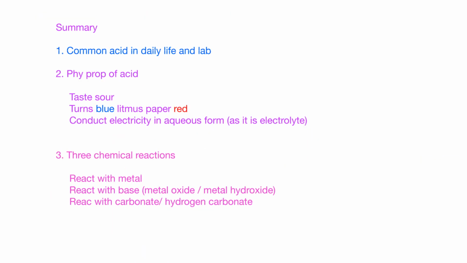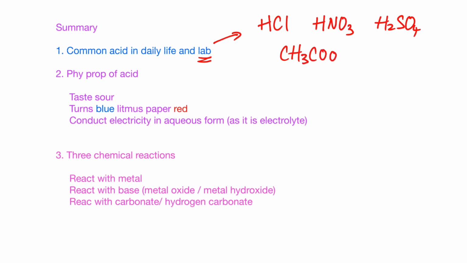To summarize these videos, first of all, we have learned about the common acids in our daily life, and also the ones in the lab. For the lab ones, which are more important, we learned HCl, HNO3, and also H2SO4. Other than that, I also taught you ethanoic acid, which is also used in the lab. For physical properties, they taste sour. They can turn blue litmus paper red, and because they are electrolytes, they can conduct electricity.